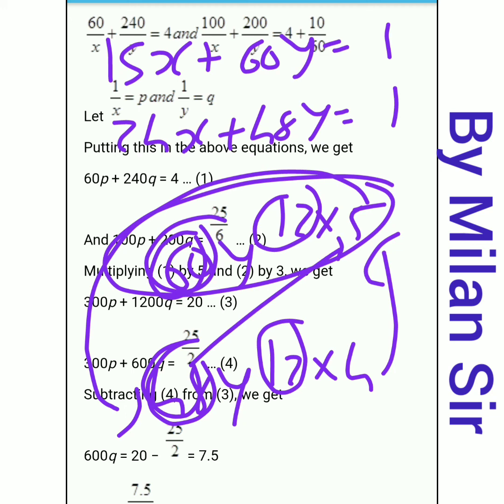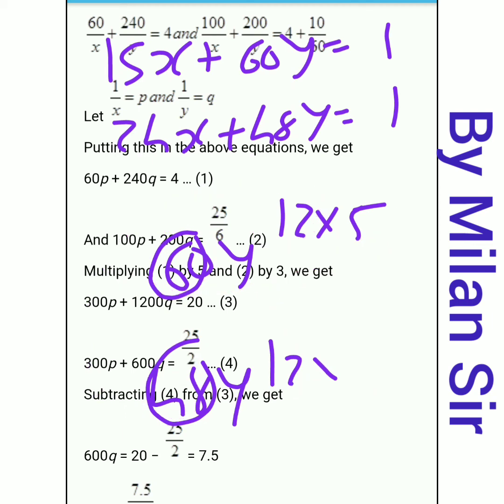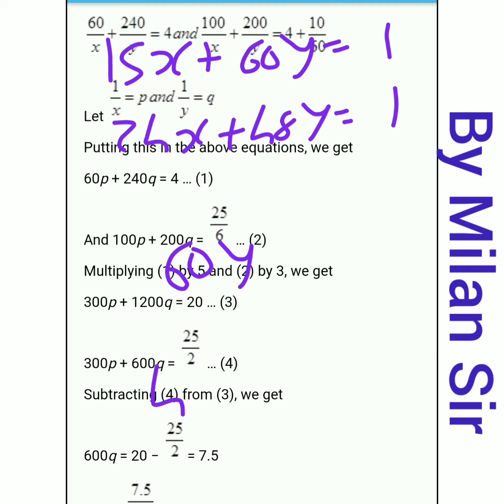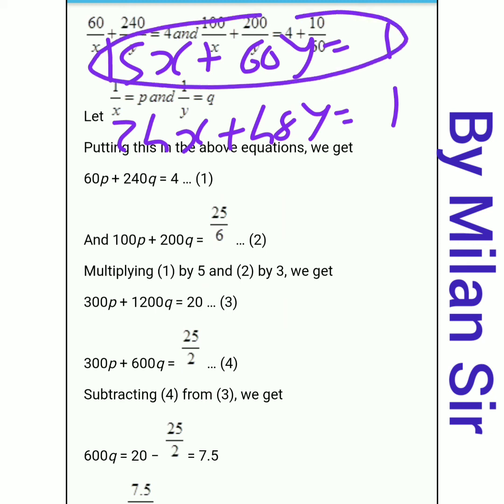Okay, so we need to write: multiply equation 3 by 4 and multiply equation 4 by 5 and subtract equation 4 from 3. So we need to multiply this equation with 4.